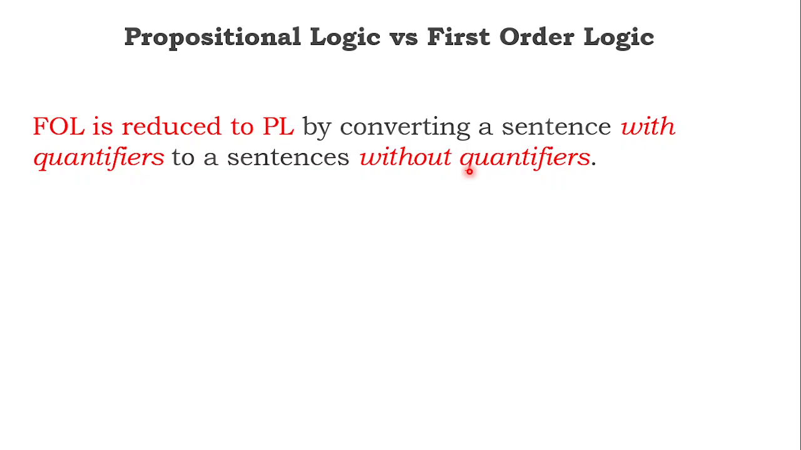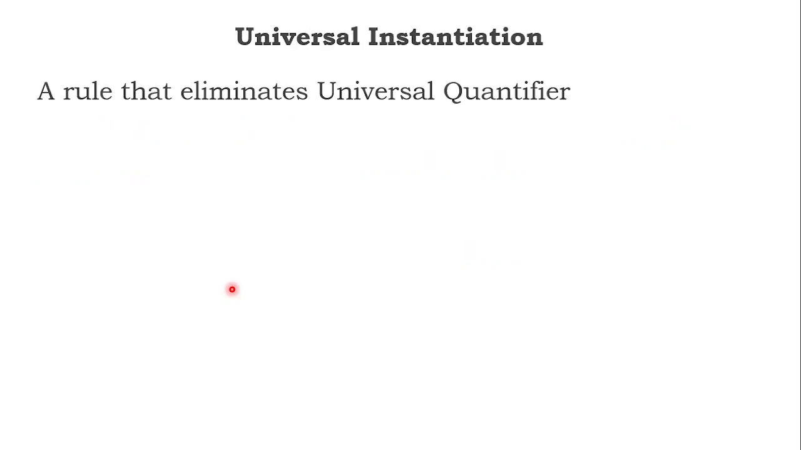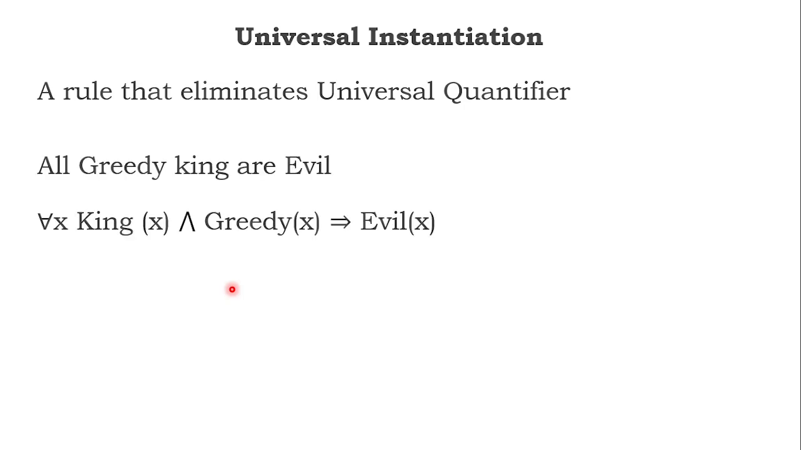Sir, take an eraser and remove? No, there is a rule for that. The rule to remove for all is called universal instantiation. How to remove the existential quantifier? Existential instantiation is nothing but how to remove there exists. There are two rules. The rule that eliminates the universal quantifier is nothing but replacing the given variable with known facts.